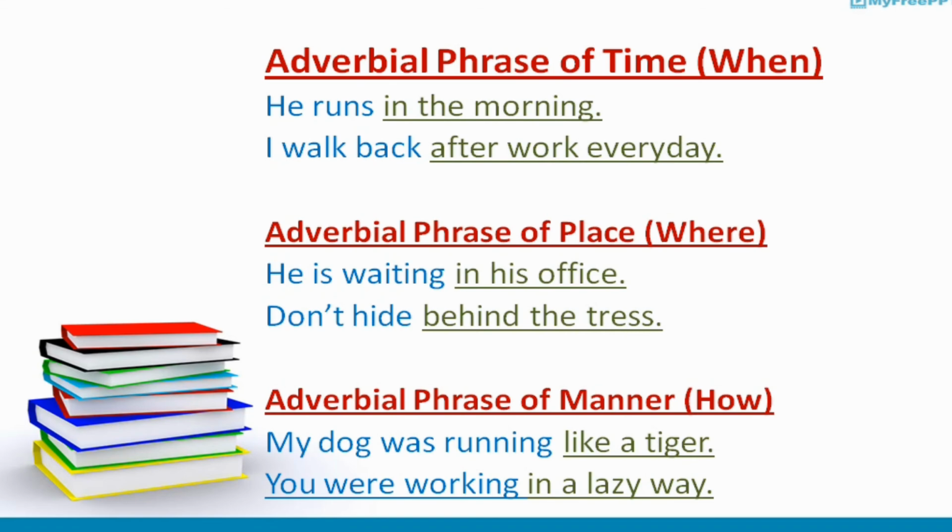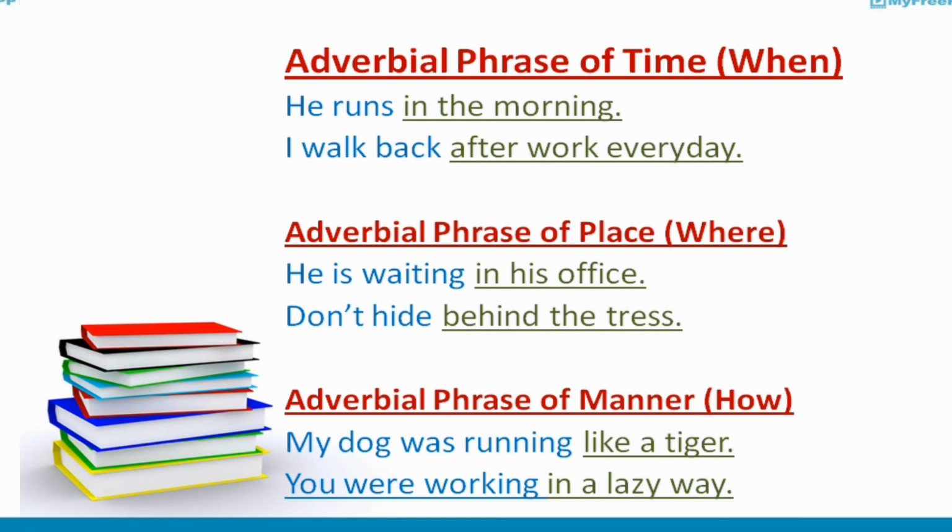Now, adverbial phrase of manner. In the first sentence: my dog was running like a tiger. In this sentence, like a tiger is an adverb phrase. This is a phrase of manner. It tells us how the dog was running. Second sentence: you were working in a lazy way. In this sentence, in a lazy way is a phrase of manner. It also describes how you were working.